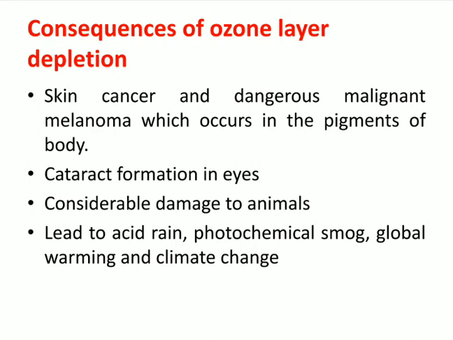And cataract formation in eyes, considerable damage to animals. Animals also can't bear UV rays, and not only in human beings, in animals also cataract formation in eyes will happen. And ozone layer depletion leads to acid rain, photochemical smog, global warming, and climate change.